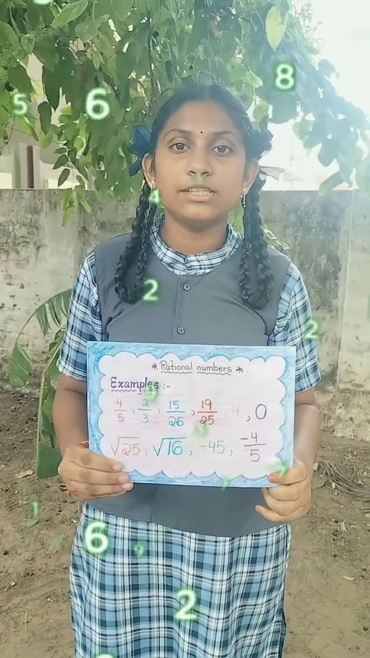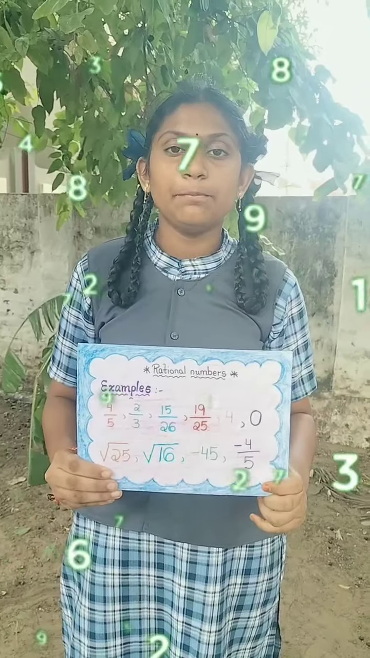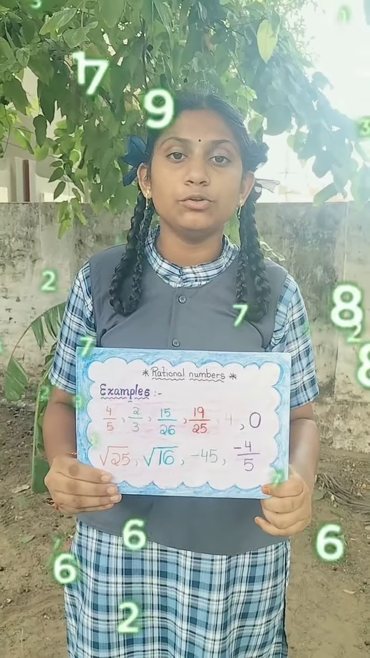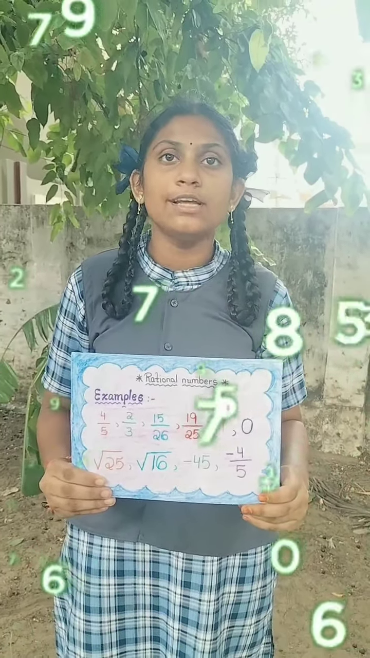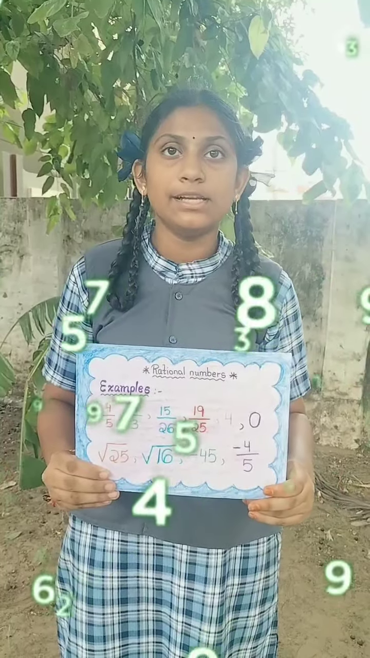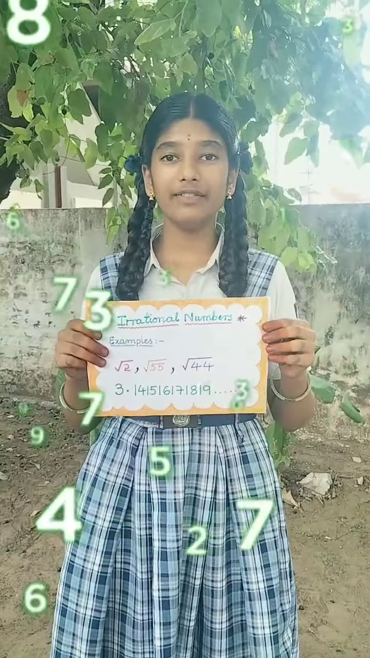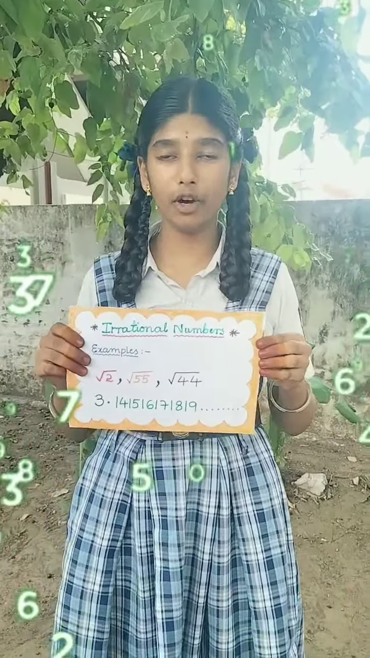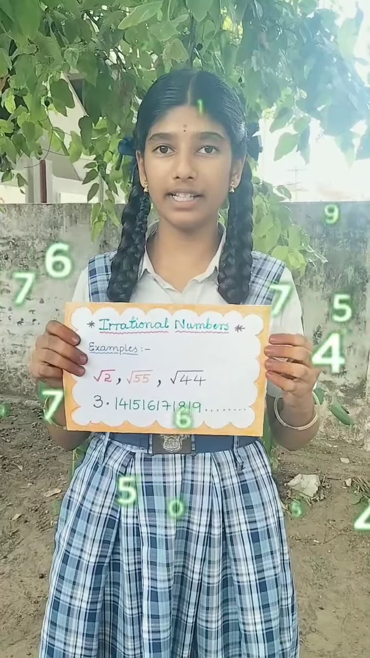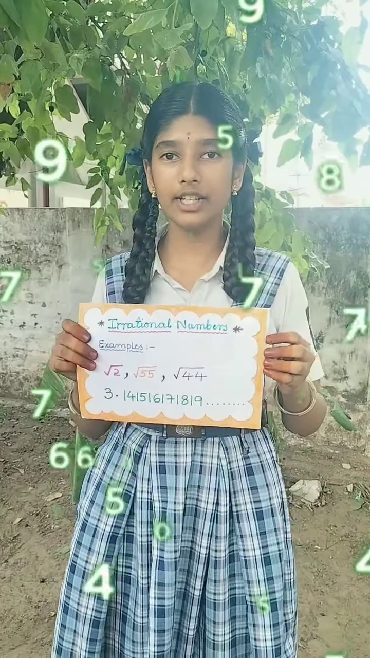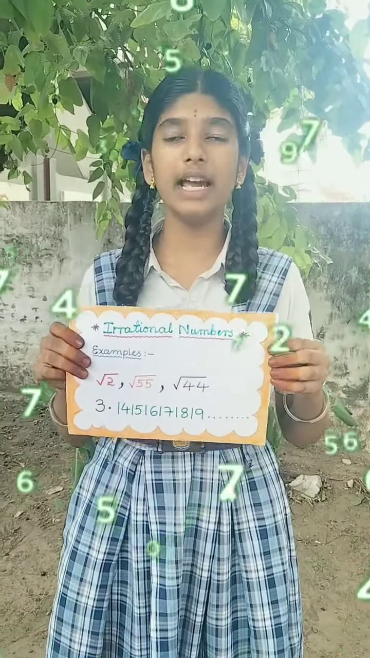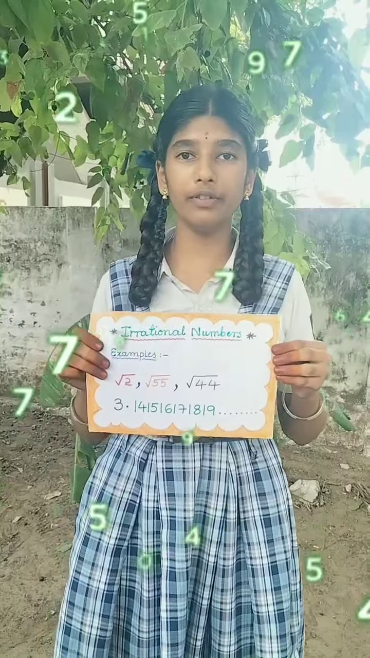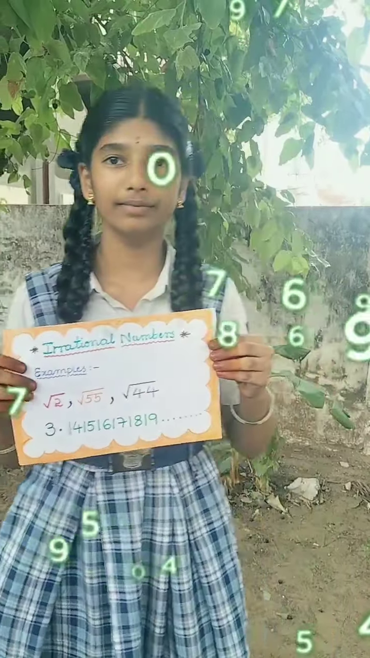The numbers which can be written in the form of p by q, where p and q are integers and q is not equal to 0, are called rational numbers. They are denoted by capital Q. If the number cannot be written in the form of p by q, where p, q are integers and q is not equal to 0, such numbers are called irrational numbers. Example square root of 2, square root of 55, square root of 44, etc.